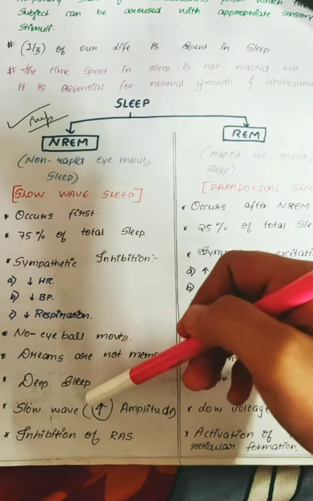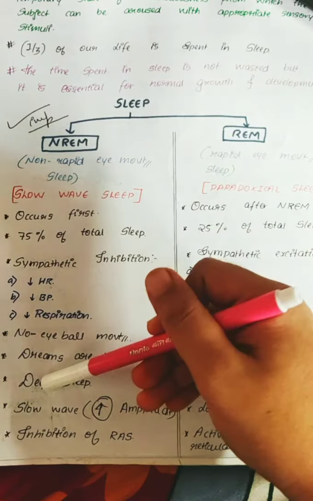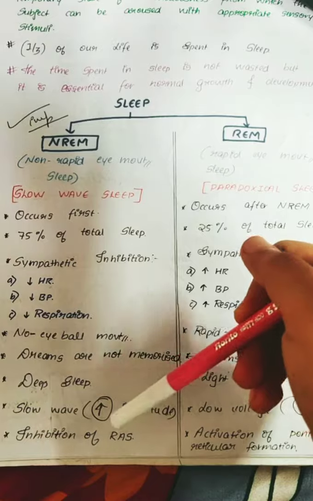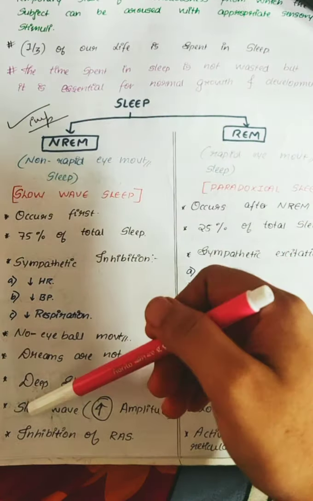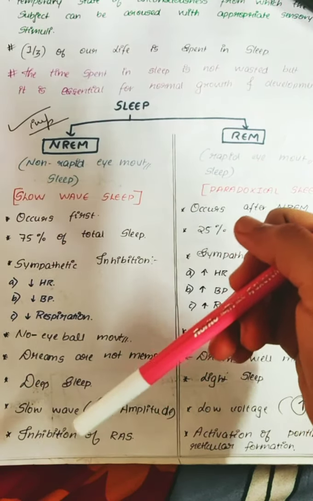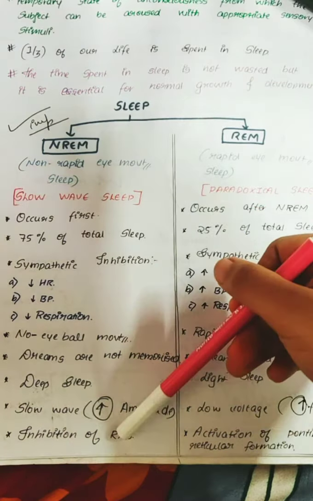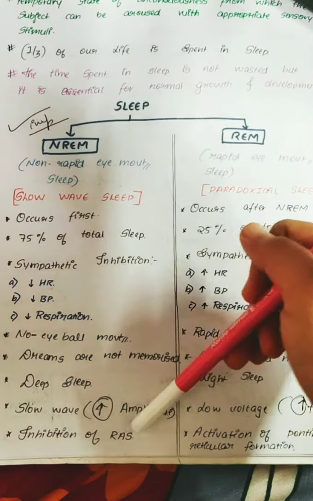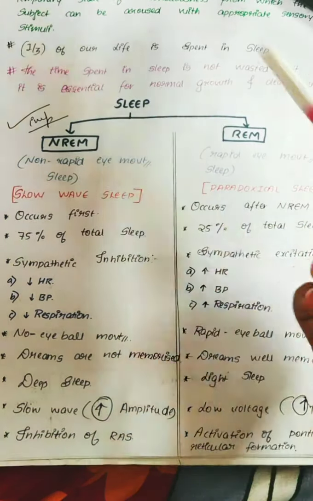So in slow wave sleep, there will be an increase in your amplitude level. Deep sleep, D is for delta waves, so obviously there will be an increase in amplitude and a decrease in frequency. It inhibits the RAS. It is not the renin angiotensin aldosterone system, it is RAS, not RAAS. It means the reticular activating system. It will try to inhibit the reticular activating system. So what is the reticular activating system? We'll be studying it in the special senses chapter.